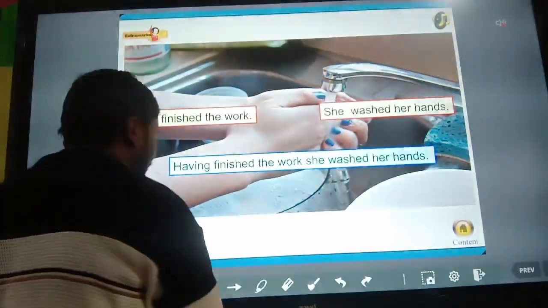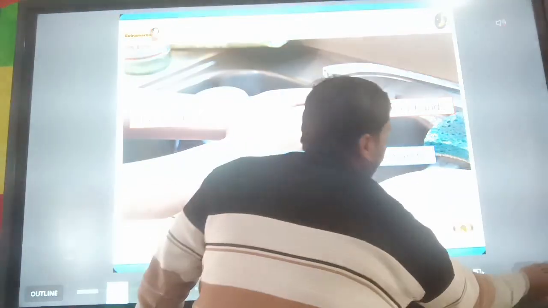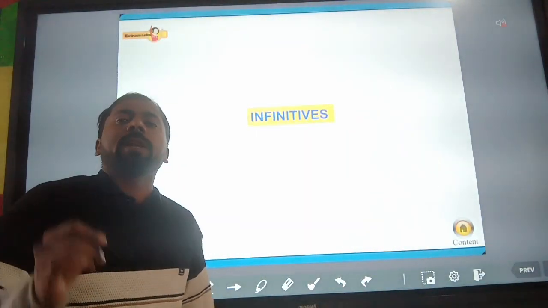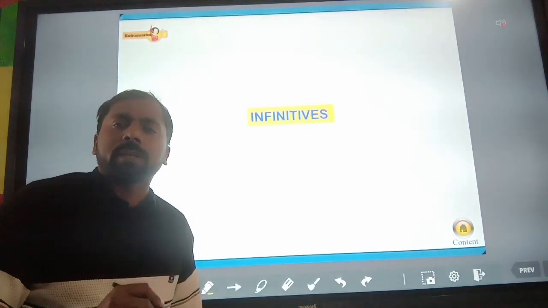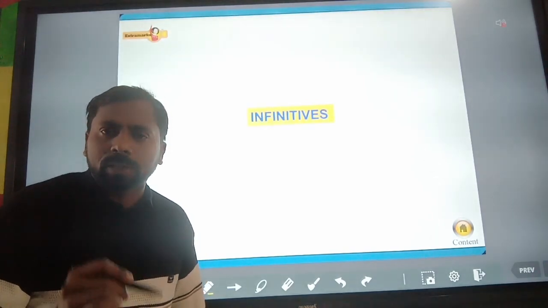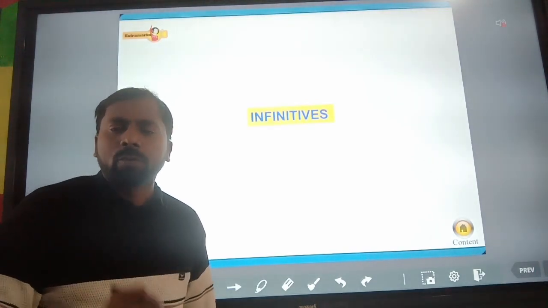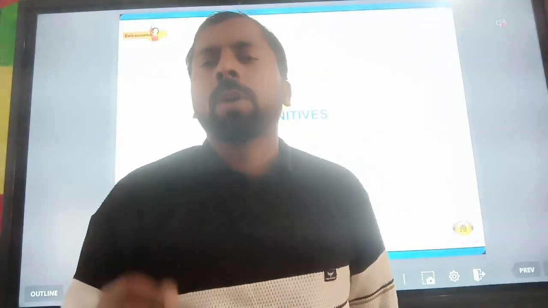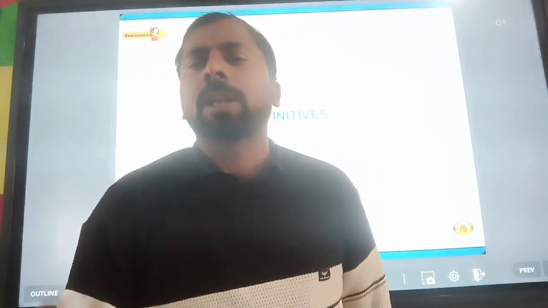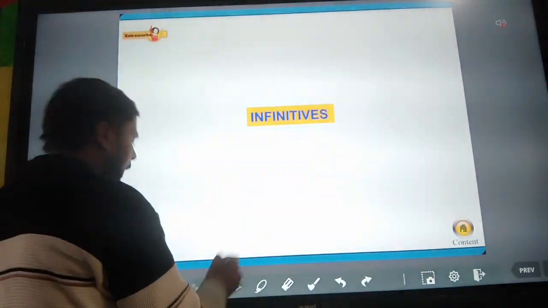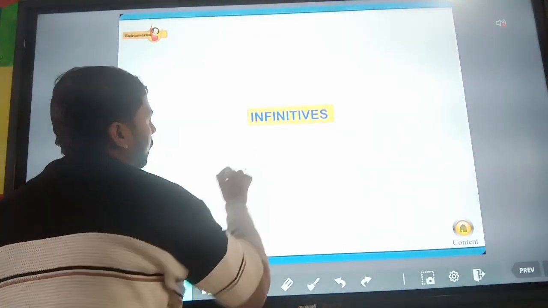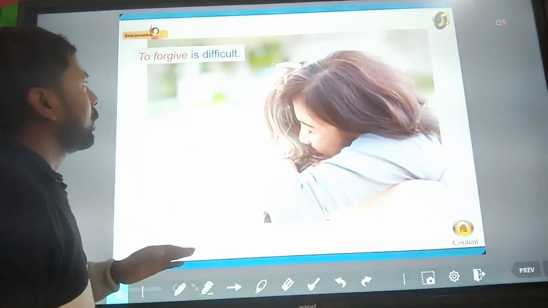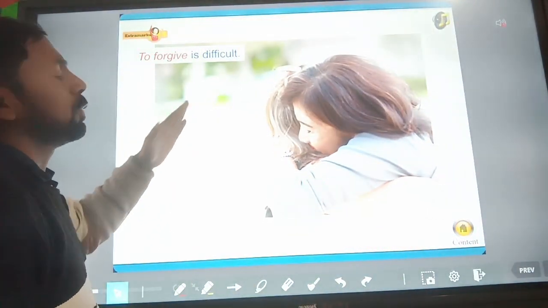Now next is infinitives. Okay, we can also add two sentences into one sentence with the help of the infinitive. I hope you all know about the meaning of infinitive and how we can use the infinitive in a sentence. So here the infinitive means to. Okay, so listen here. By using the infinitive, we have to add two sentences.